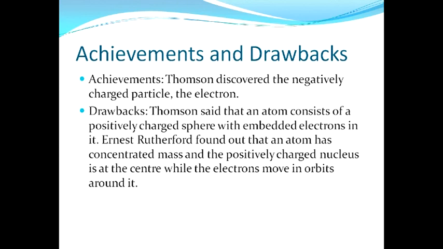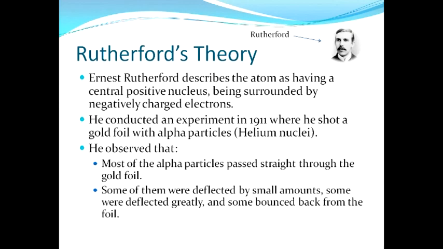Ernest Rutherford found out that an atom has concentrated mass and the positively charged nucleus is at the center while the electrons move in orbits around it. Ernest Rutherford described the atom as having a central positive nucleus being surrounded by negatively charged electrons.